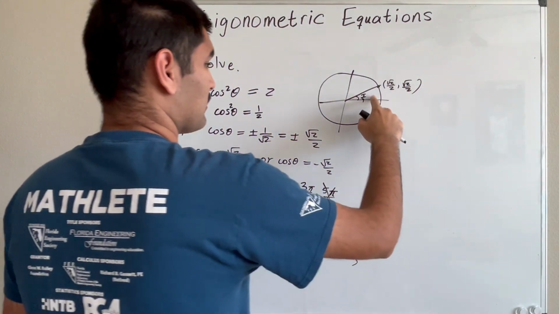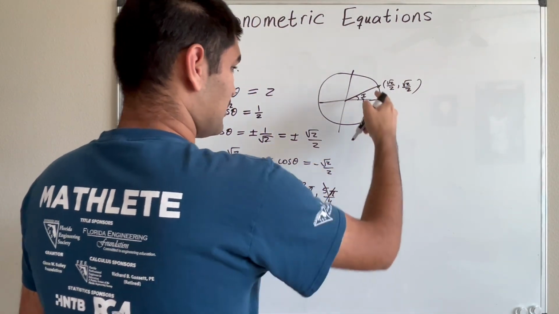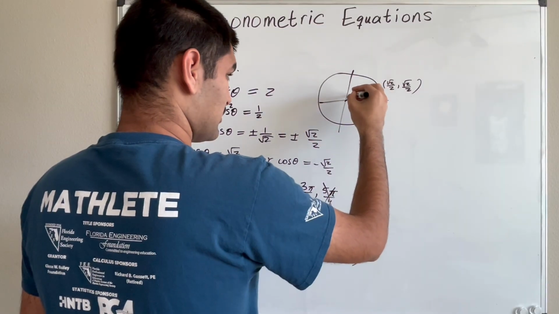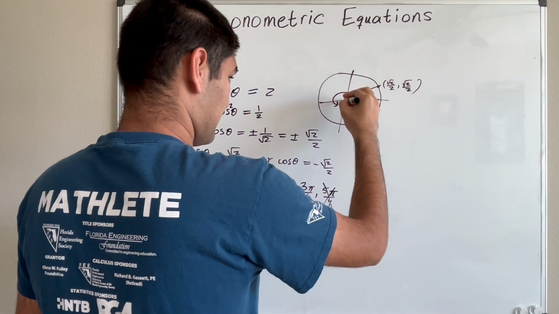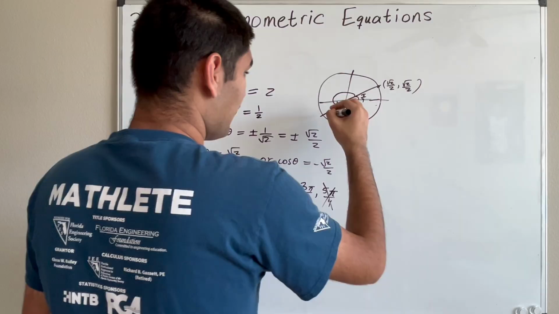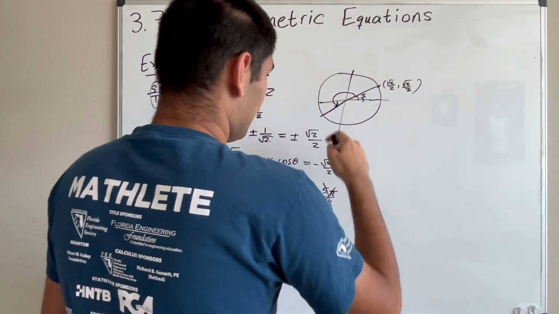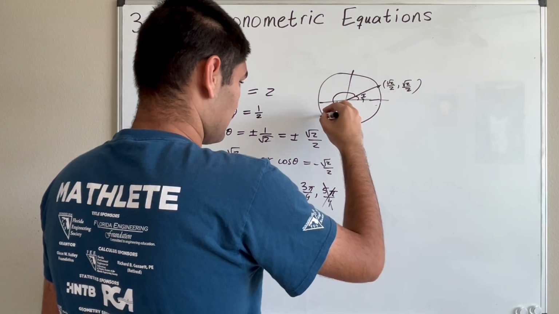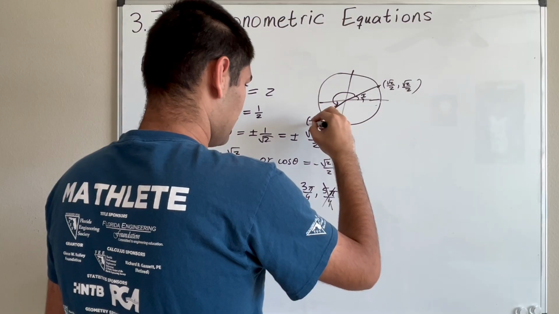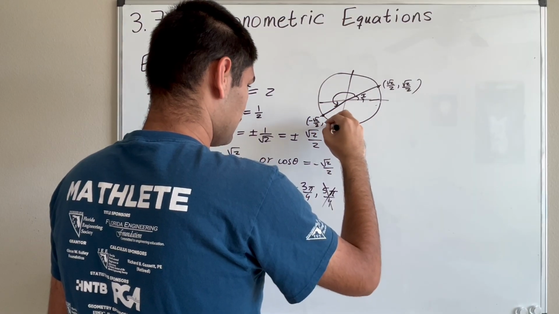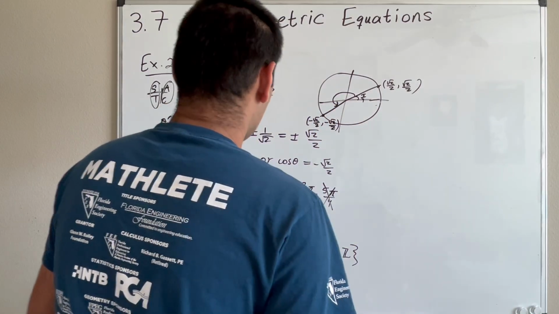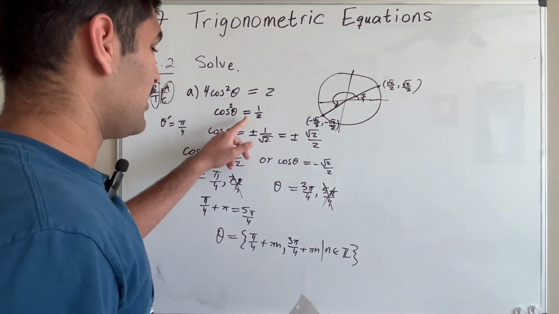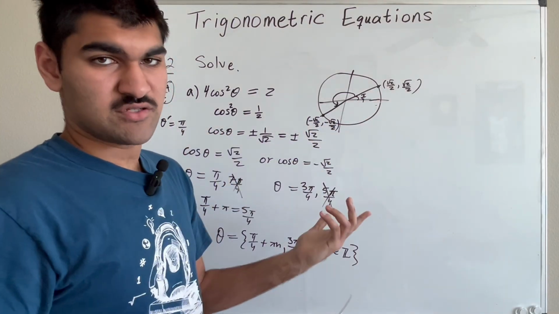Okay? So then if we add pi to this, so that's like going like that. So now we get negative root 2 over 2, right? But remember, we want cosine squared, so then negative and positive, it doesn't matter.